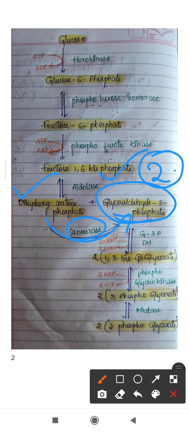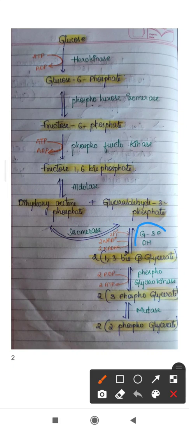Next, these two molecules of glyceraldehyde 3-phosphate are converted to two molecules of 1,3-bisphosphoglycerate in the presence of glyceraldehyde 3-phosphate dehydrogenase. So here the enzyme, glyceraldehyde 3-phosphate dehydrogenase, will remove two hydrogens from glyceraldehyde 3-phosphate and donate them to NAD plus to form NADH.